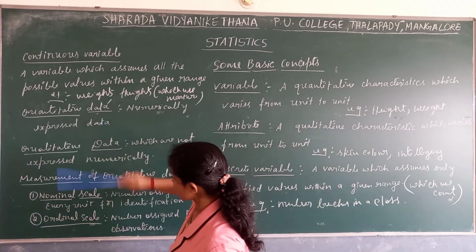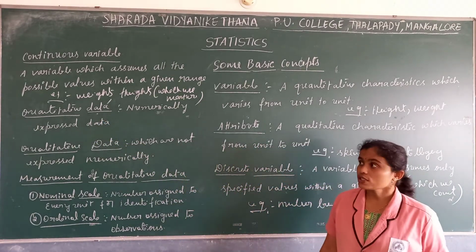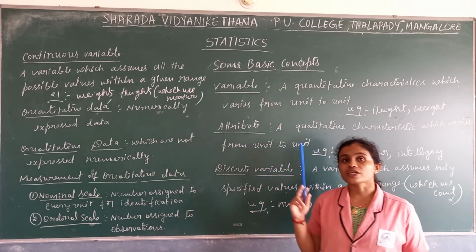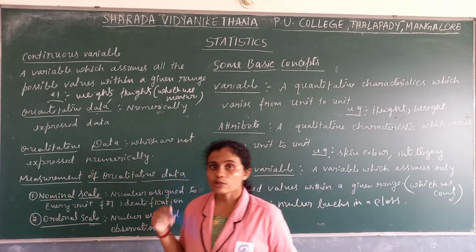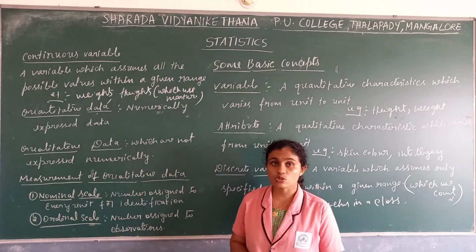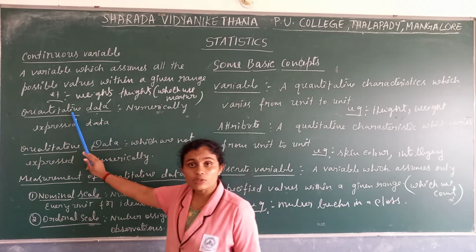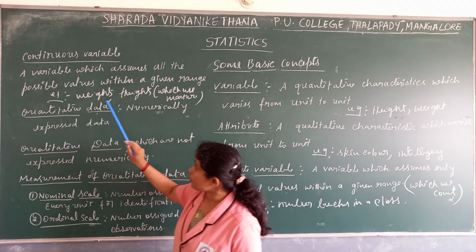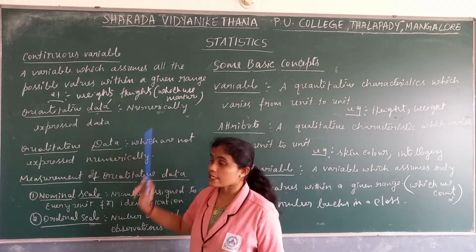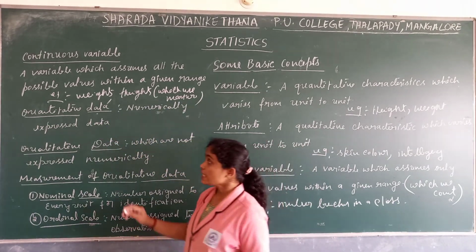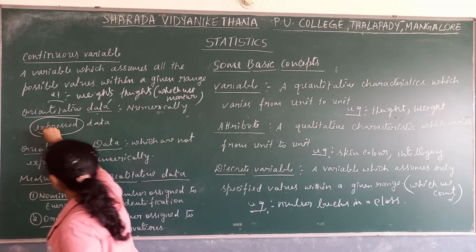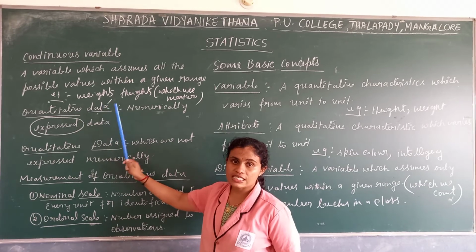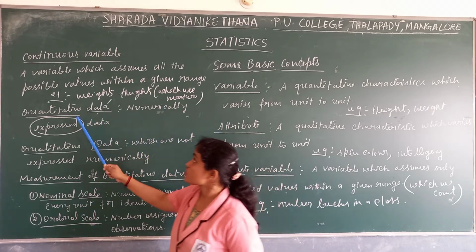Next one, qualitative data. What is qualitative data and quantitative data? What is the difference between qualitative characteristics and quantitative characteristics? There are two concepts. One is quantitative data, one is quantitative characteristics. See here, quantitative data means numerically expressed data. Now, quantitative characteristics, what is that?